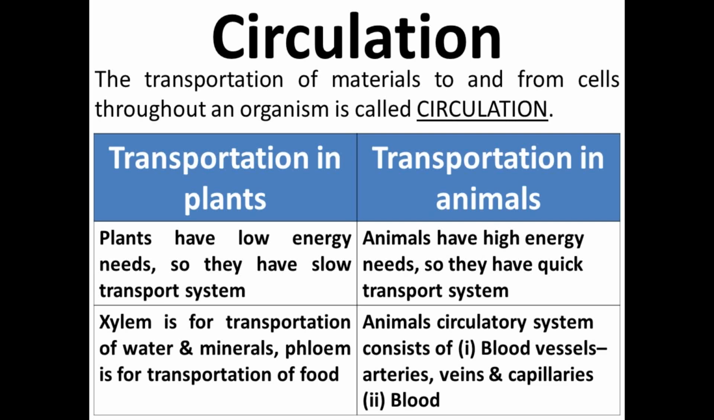In case of plants, xylem tissue is responsible for the transportation of water and minerals. Means the xylem is responsible for the transportation of liquid food, but the phloem tissue is responsible for the transportation of the solid food which is formed in the leaf. But in case of animals, the animal circulatory system consists of various blood vessels like arteries, veins and capillaries, and blood.